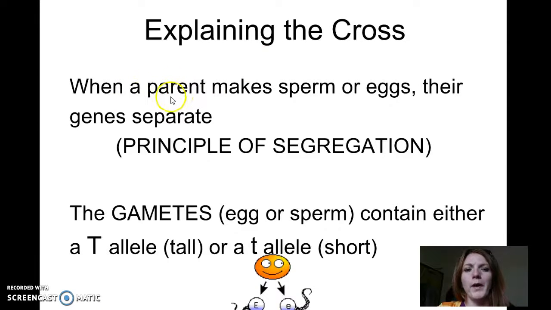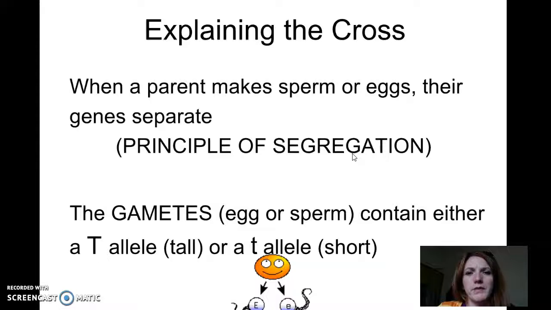So, when a parent makes a sperm or egg, we call that principle of making those particular types of genetics that can go in the eggs or the sperm a principle of segregation. And there's no rhyme or reason why particular genes are going to show up in one egg or one sperm and not the other.